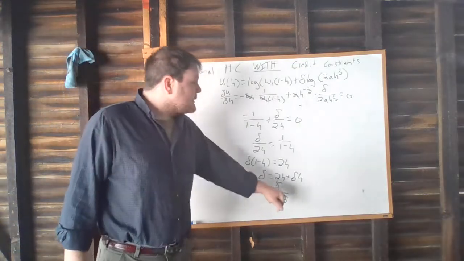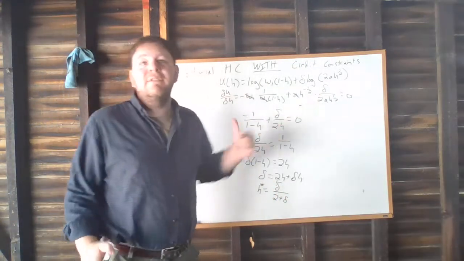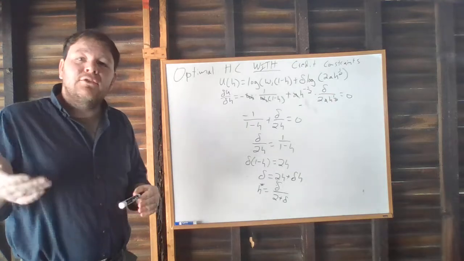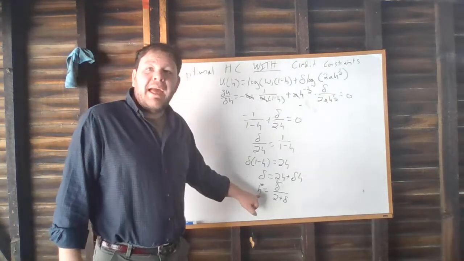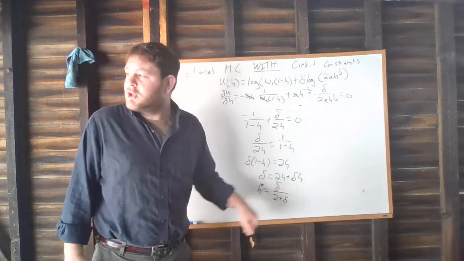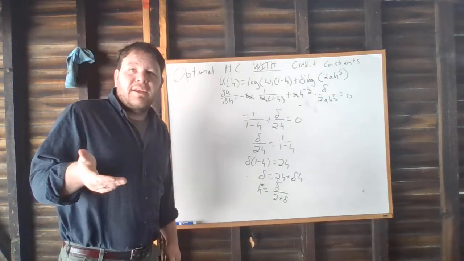Although this specific result is going to come out of these particular preferences, which remember wasn't true in the unconstrained model, this general result that our optimal level of human capital is going to depend on how much we care about the future is going to hold whenever we face credit constraints.